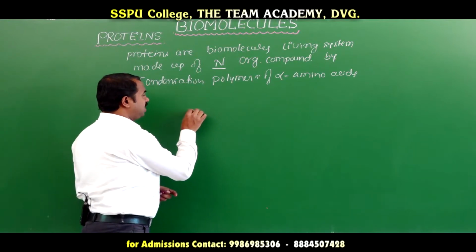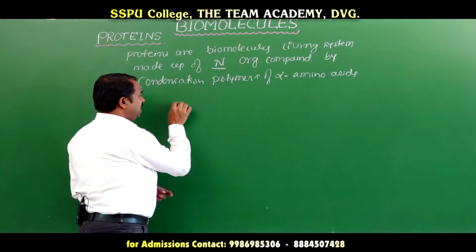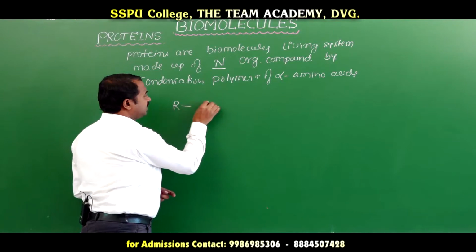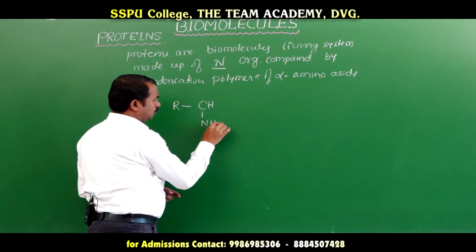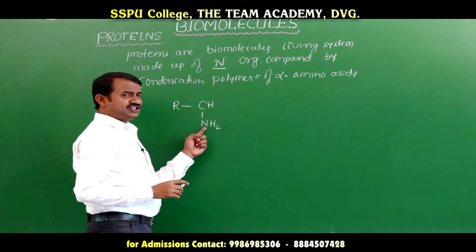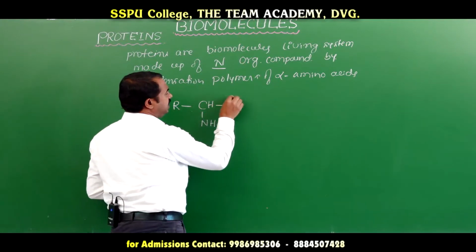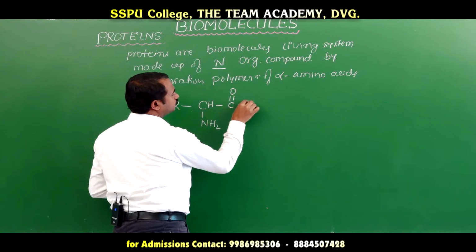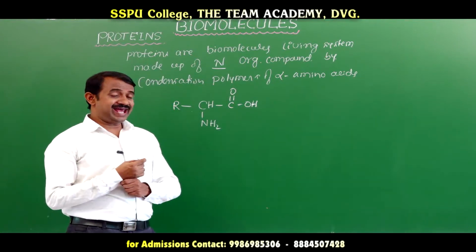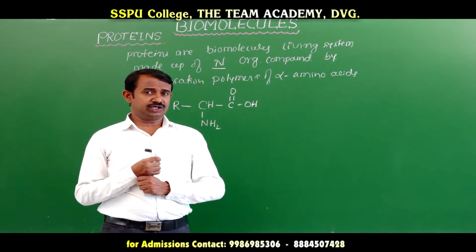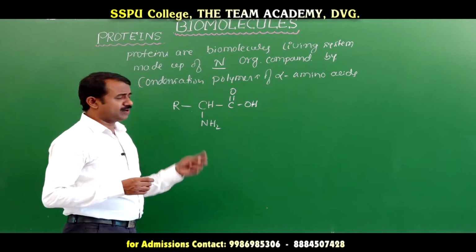The general formula of an amino acid is R-CH(NH2)-COOH.